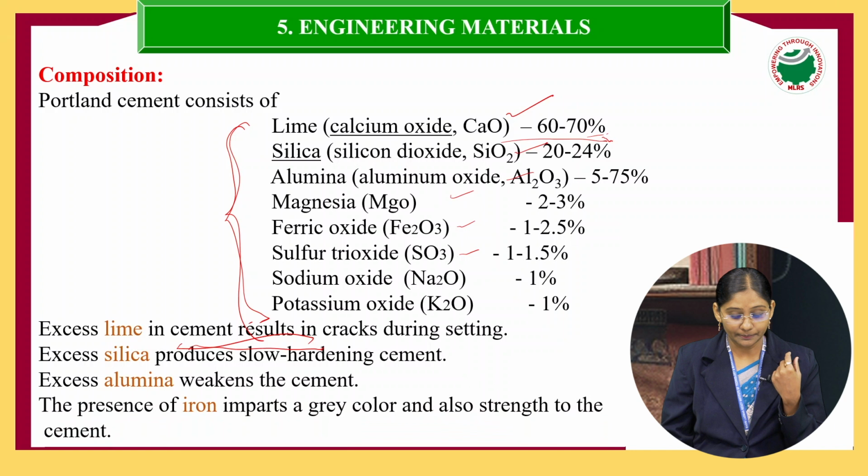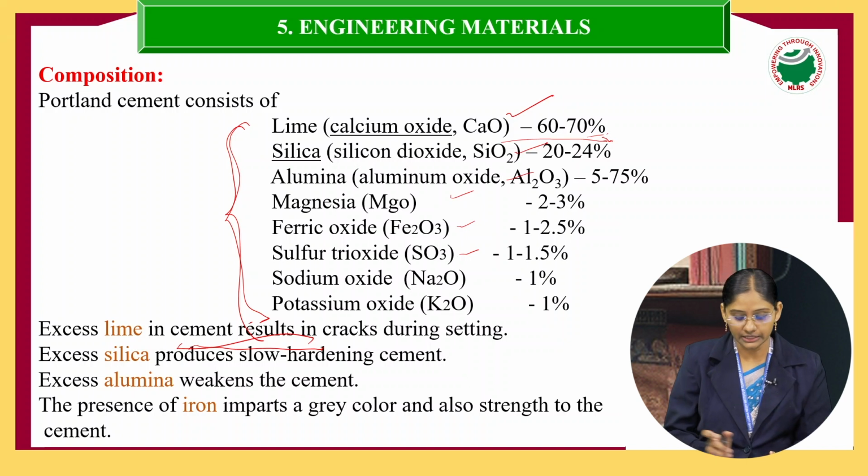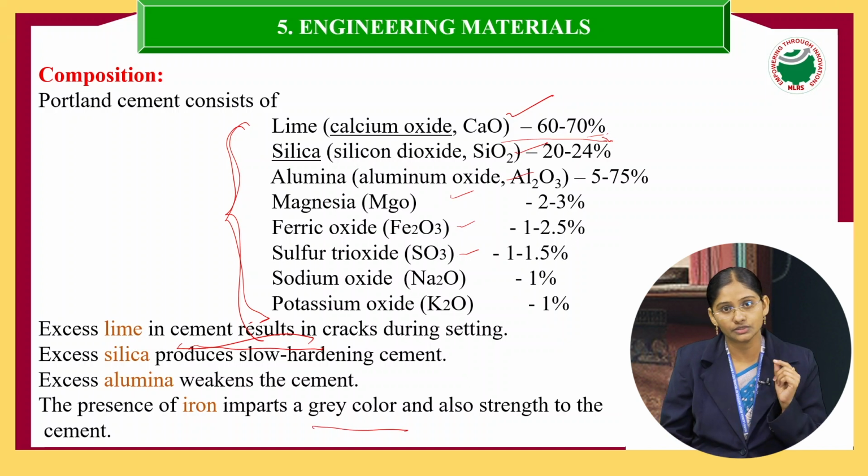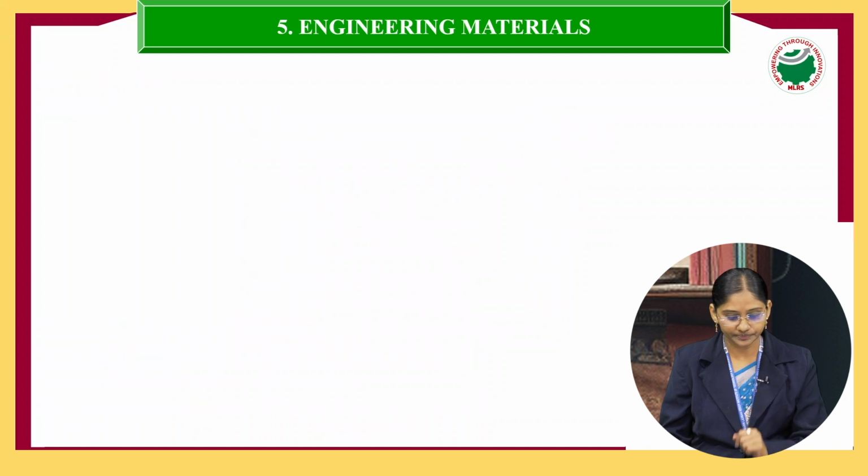The presence of iron gives color. Cement is generally dirty grayish in color, right? That color comes to the cement due to the presence of iron, which gives color and also strength to the cement.